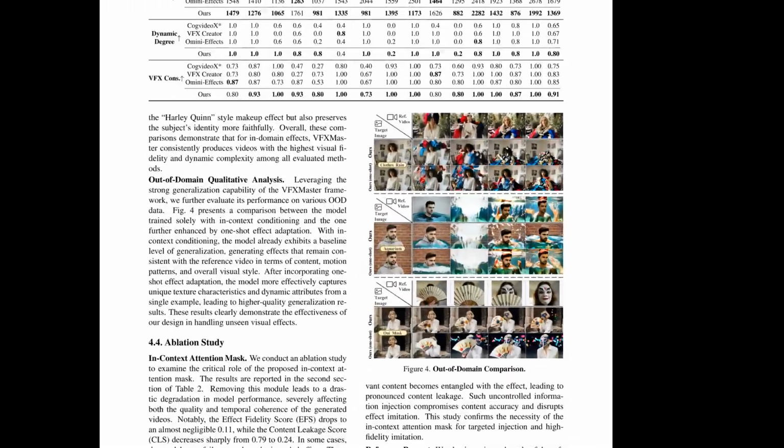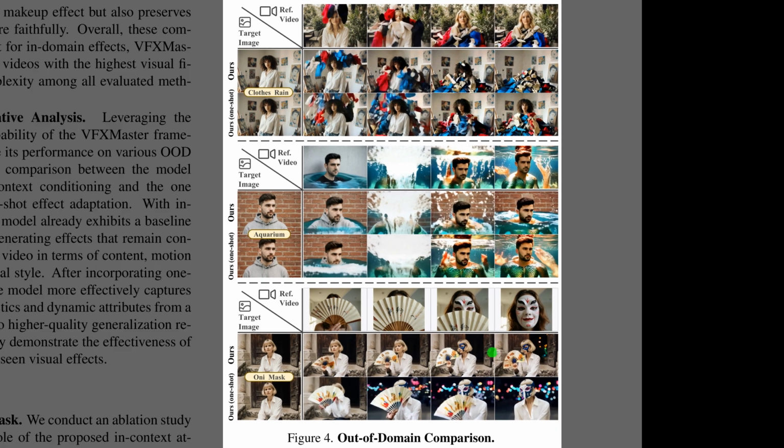So Figure 4 compares out-of-domain results, meaning effects not seen during training. The top block shows that in-context conditioning already transfers motion and style while keeping the target identity intact. After one-shot adaptation, textures like dripping clothes rain, aquarium water, and Oni mask paint look sharper and more consistent across frames, which signals better effect fidelity with less content leakage. The side-by-side rows make the improvement visually clear because the adapted outputs track distinctive patterns without copying backgrounds.